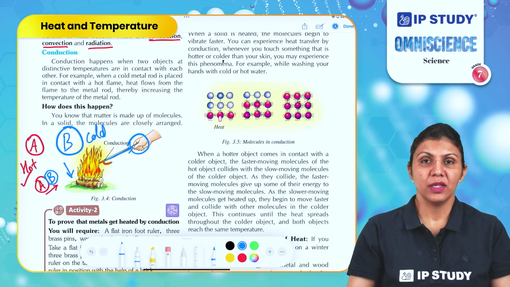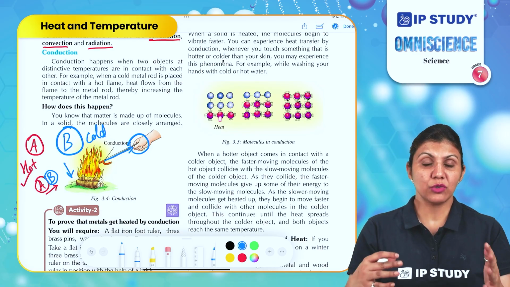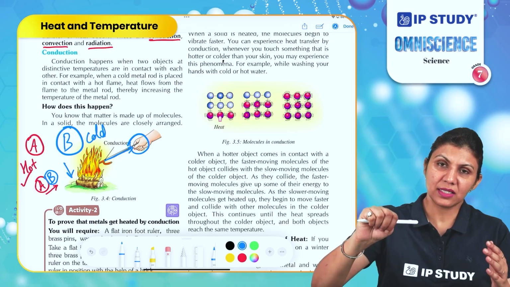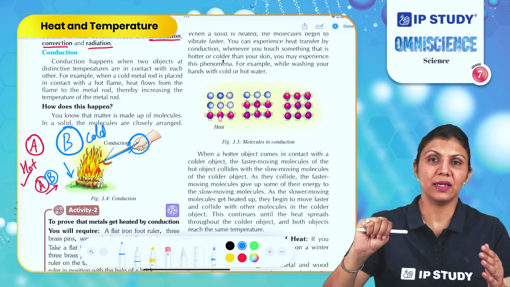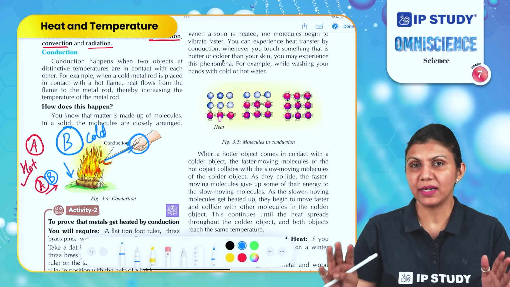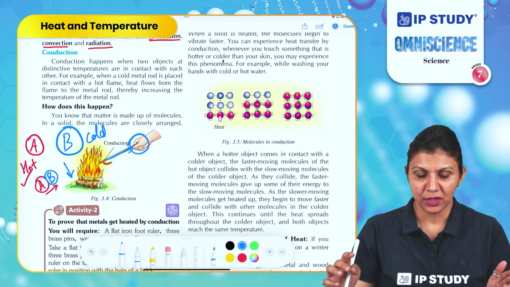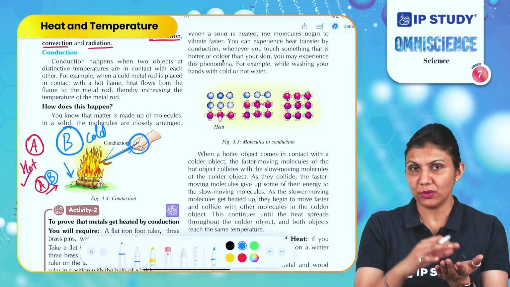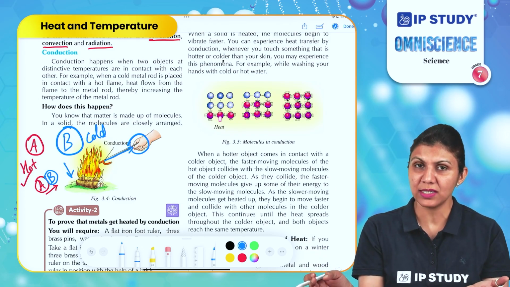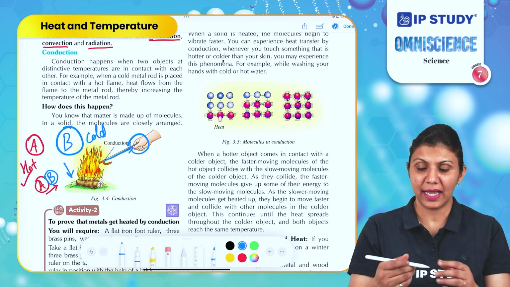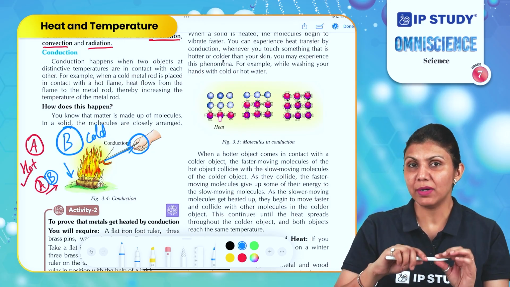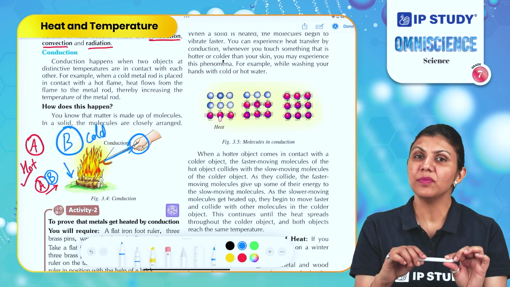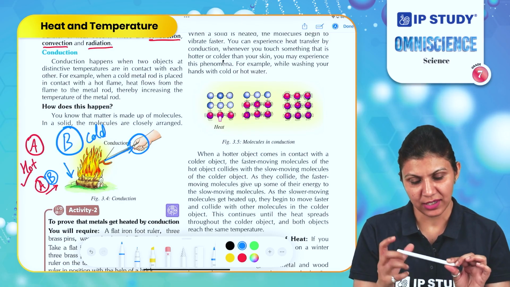That is why the cooking vessels, which are usually made of metals, are made with the handles covered with wood or any other insulator material or bad conductor of heat, such as plastic. So what is happening here? The heat is transferred from the vessel to the handle due to the conduction process, and to avoid burning of your hand, the handles are usually covered with any material which does not conduct heat. Such materials are called bad conductors of heat or insulators of heat.